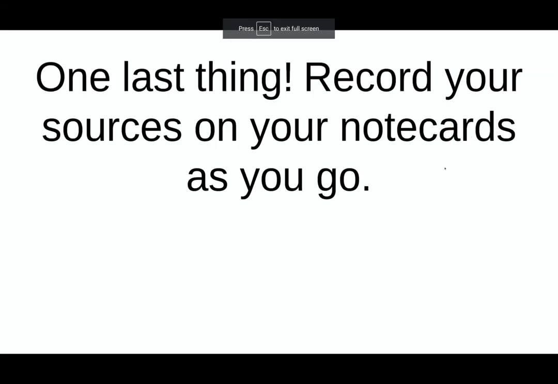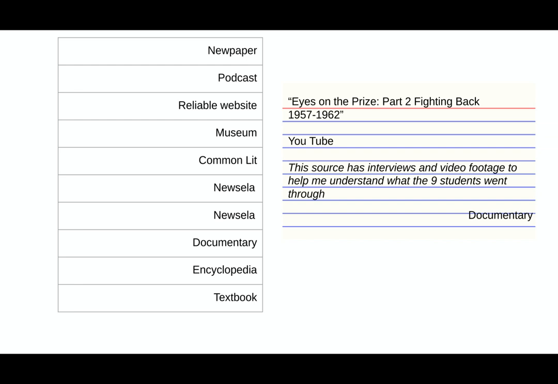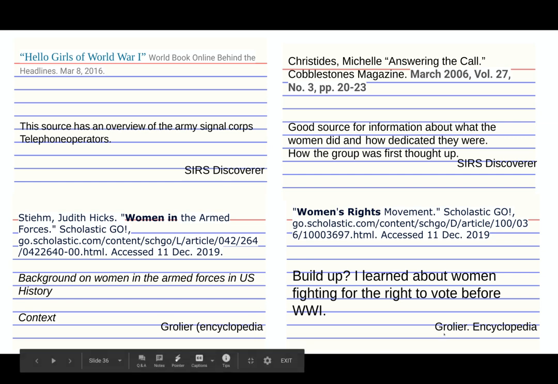One last thing. Be sure you're recording your sources on your note cards as you go. Grolier and SIRS Discoverer, really useful. We have all of these note cards, and these are the sources I used today. So the important information is the title. And if you want to make a note of just kind of what sort of source it is, I did that in the bottom right corner.